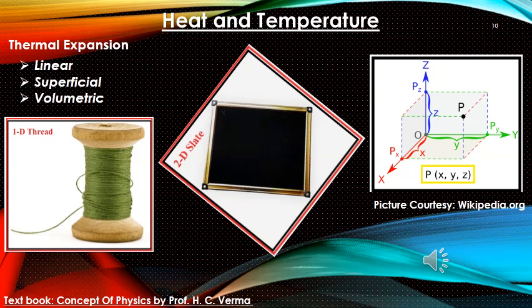That is related to volumetric expansion, meaning if thermal expansion is happening in the cube, we are allowing it to expand in all three dimensions. So the next slides will discuss linear, superficial, and volumetric expansion separately, along with some numerical expressions which will be very helpful for you to solve some of the problems in competitive examinations.